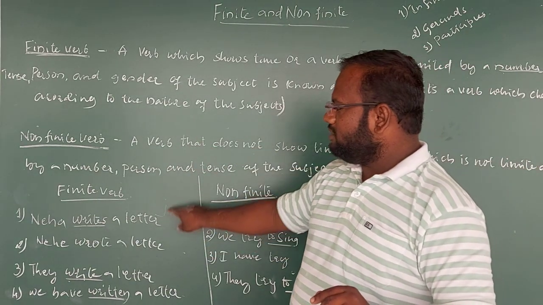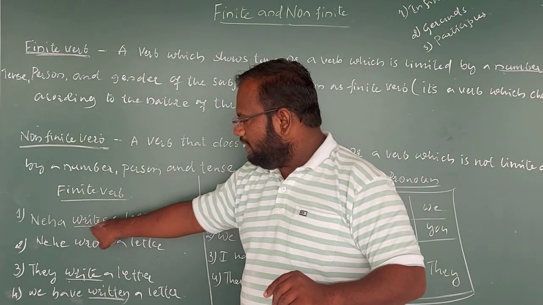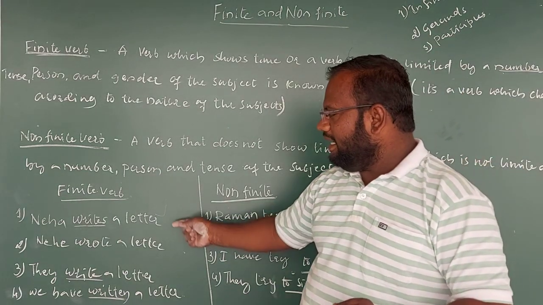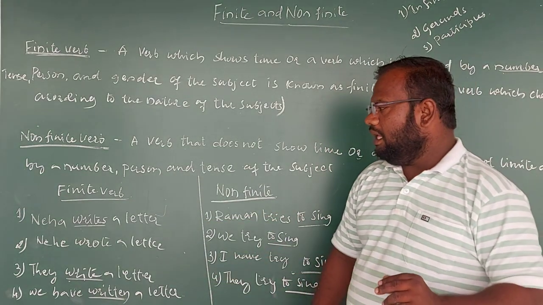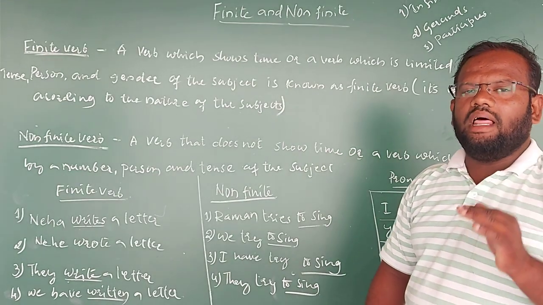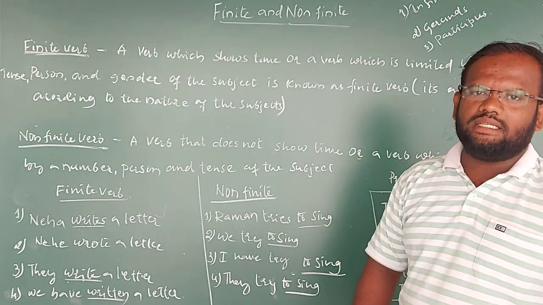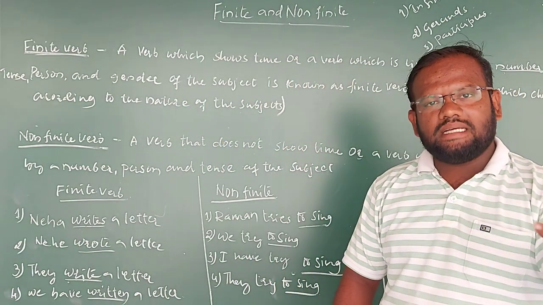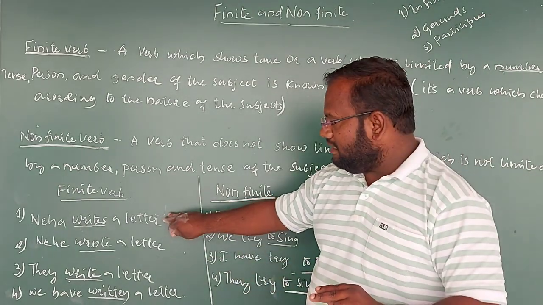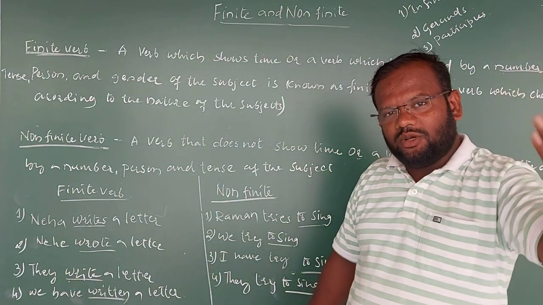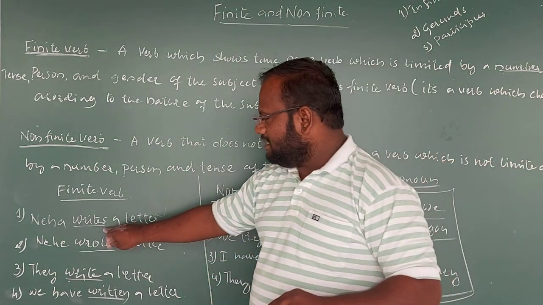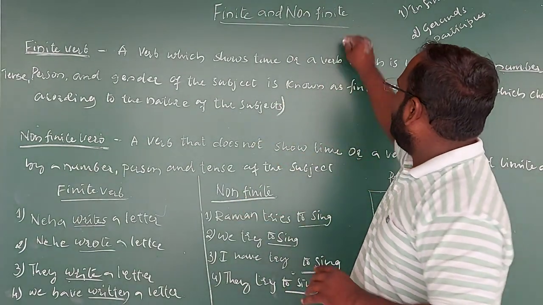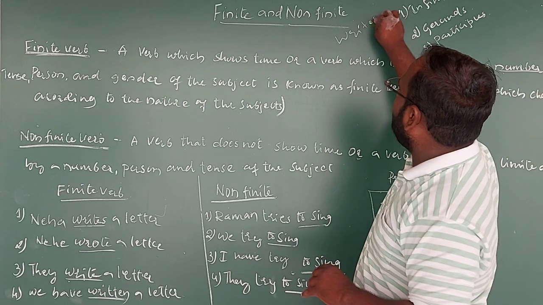So tense wise, you can notice the verb, and for the verb we have added es. It is changed here. The second example we'll notice: Neha wrote a letter. Neha wrote a letter. You can identify here, my dear children, it is in the simple past tense. As the tense changes, the verb's nature also changes here. The first one, Neha writes a letter, is in the simple present, and the verb contains es, writes, as we can find here.